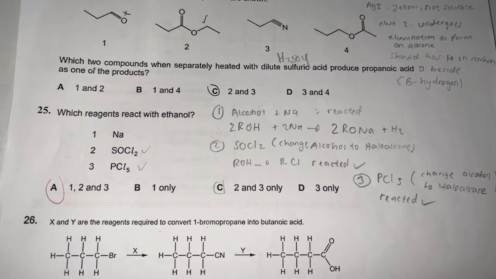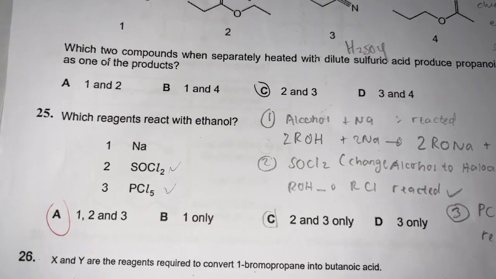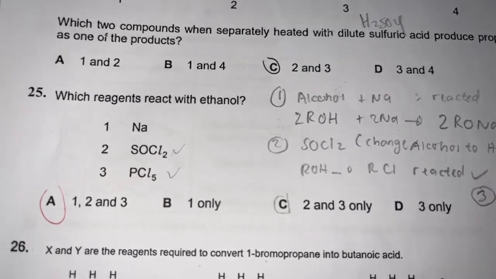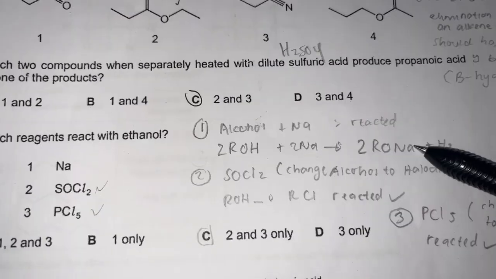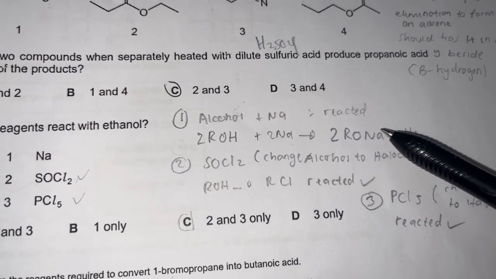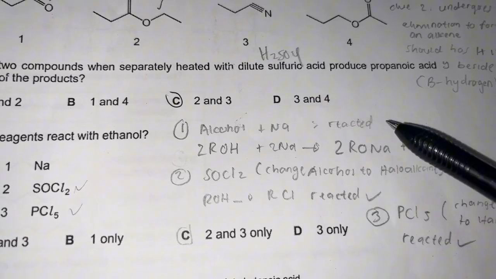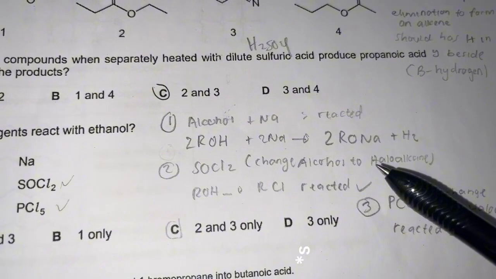Question number 25. Which reagents react with ethanol? The reagents given are 1, sodium, 2, SOCl2, and 3, PCl5. Let's consider each reagent. Reagent 1, sodium. Ethanol reacts with sodium to produce sodium ethoxide and hydrogen gas. Therefore, a reaction occurs. Next reagent, SOCl2.